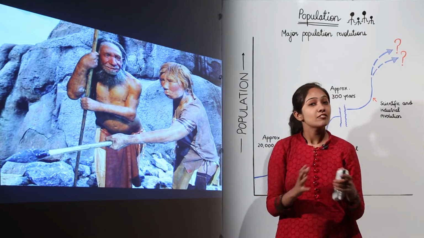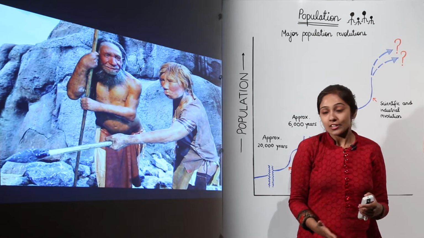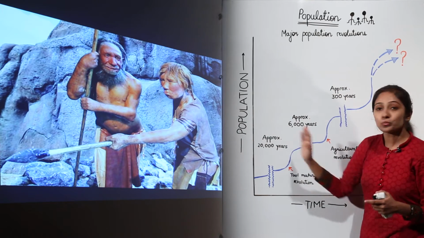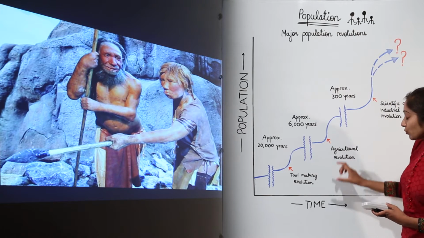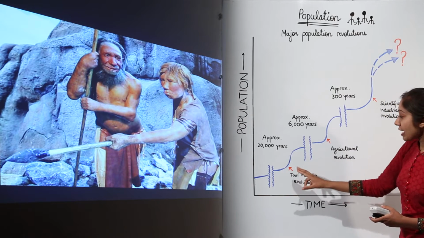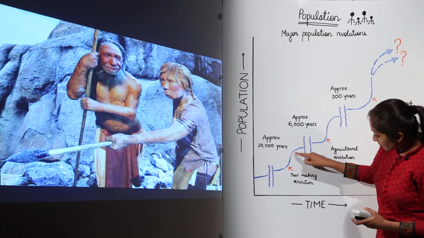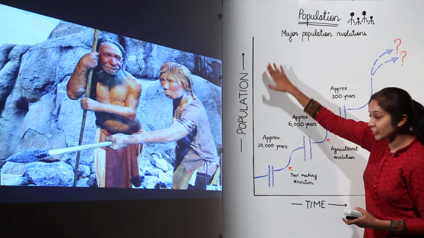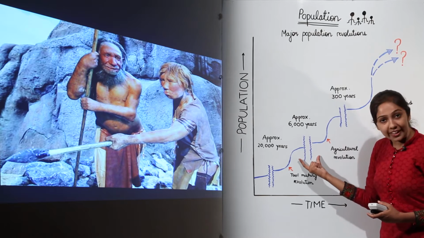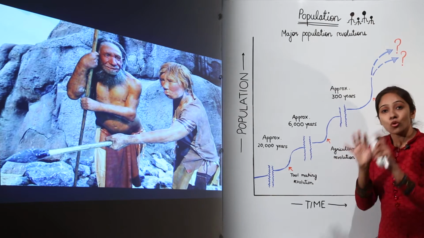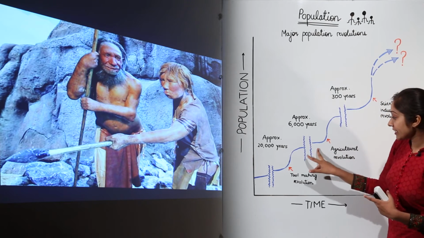And after that, we have this modern era, and we have a question mark because we really don't know what is going to happen. So let's understand this graph, which is population versus time. The first major population revolution, as I told you, was the tool making revolution. What happened? There was an initial increase in the growth rate. This shape of the graph shows an increase in the population, and after some time, this wavy gap explains that the growth rate stabilized. There was no major growth at this stage.